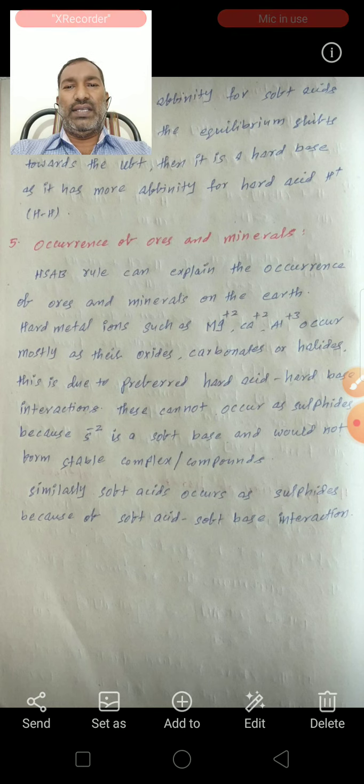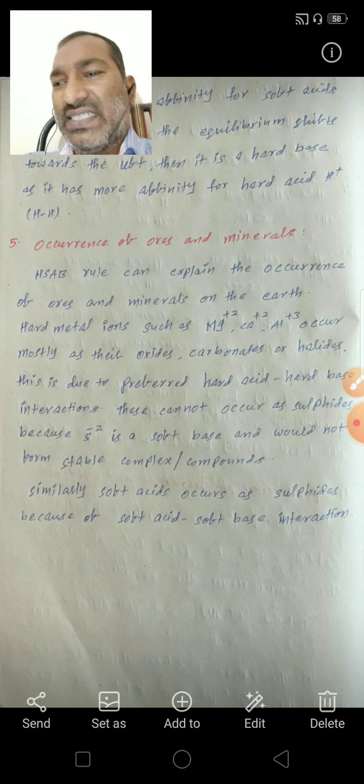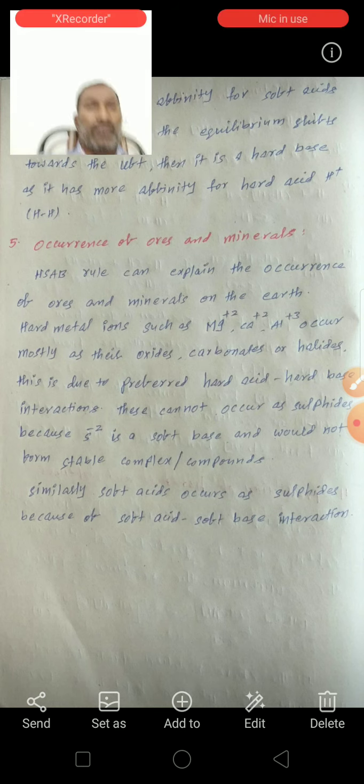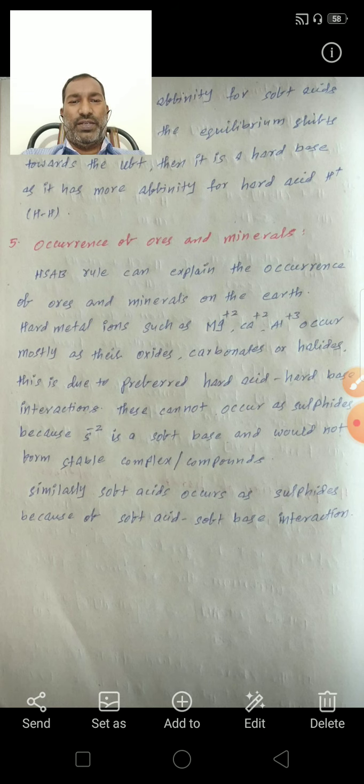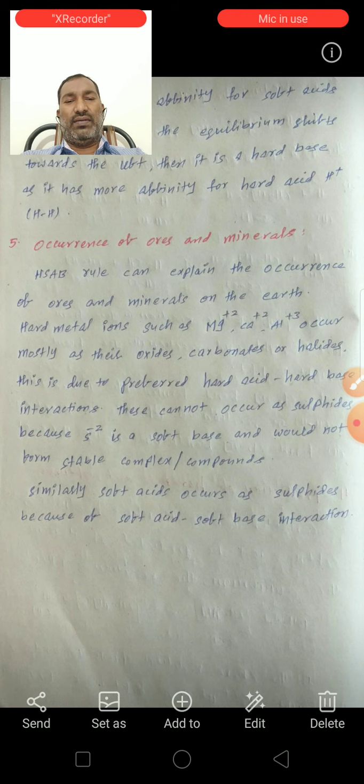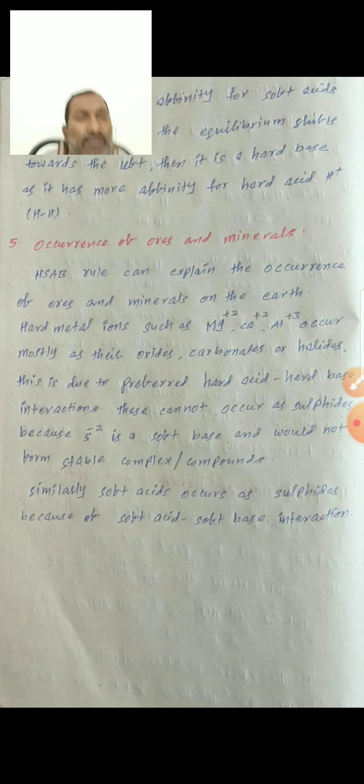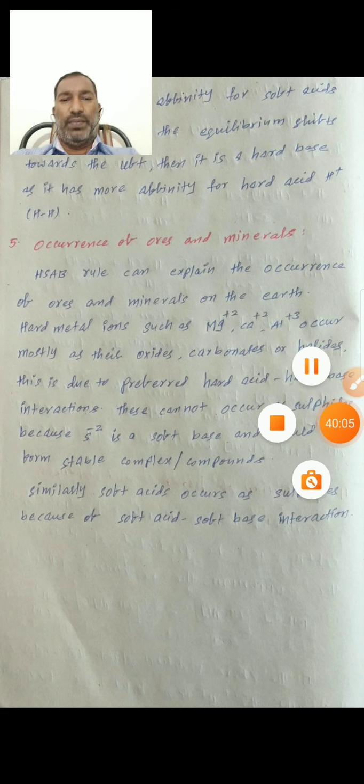So this is the HSAB, hard and soft acid base principle in this chapter. The Pearson concept is very important, and the applications of the Pearson principle, or HSAB principle, are very important.